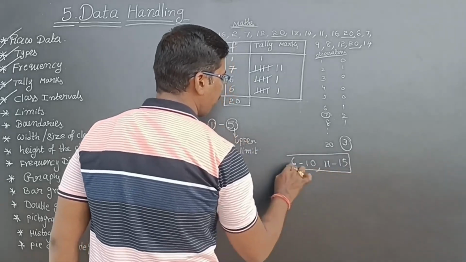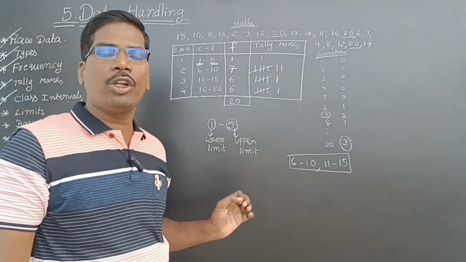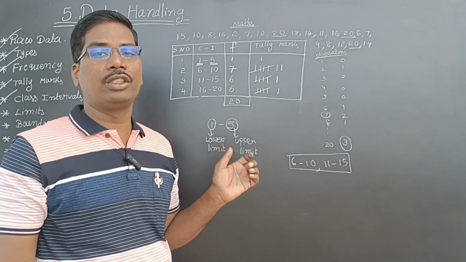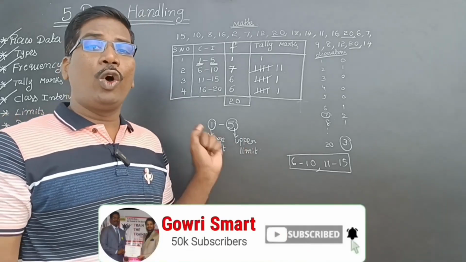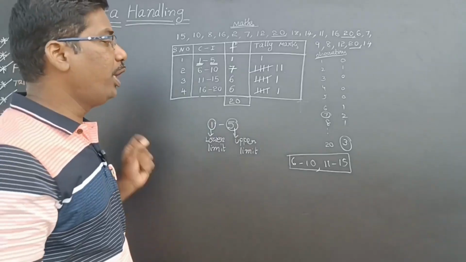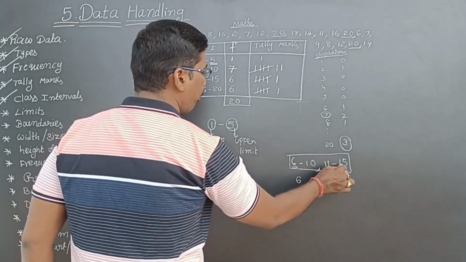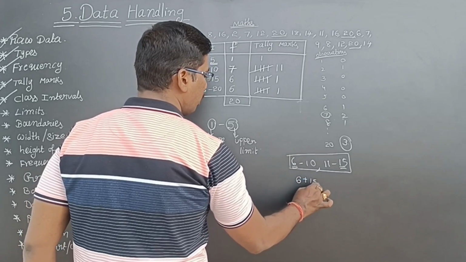These two class intervals they will give. Now they will ask like this: the sum of the lower limit of the first class interval and the upper limit of the second class interval. See how logically they are asking. The lower limit of the first class interval is 6 and the upper limit of the second class interval is 15. So the total is 21.